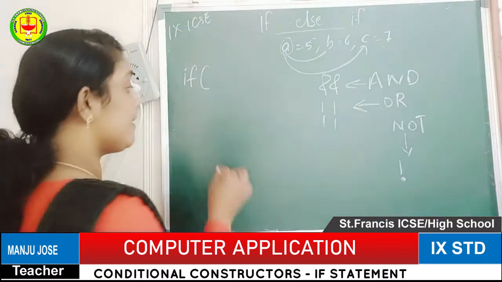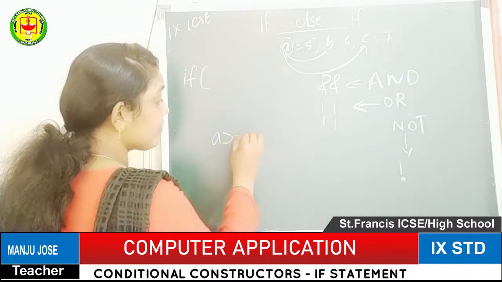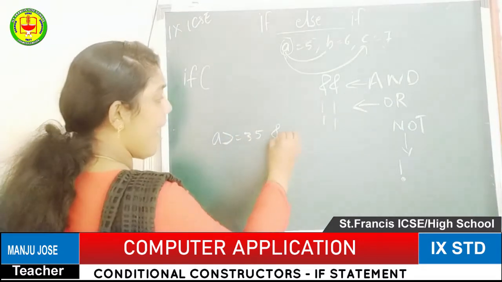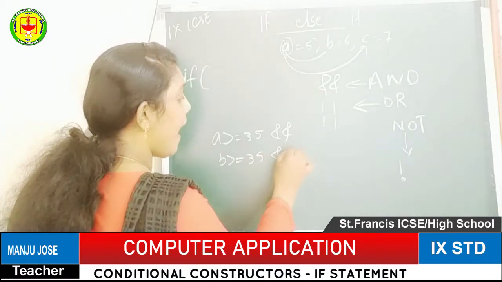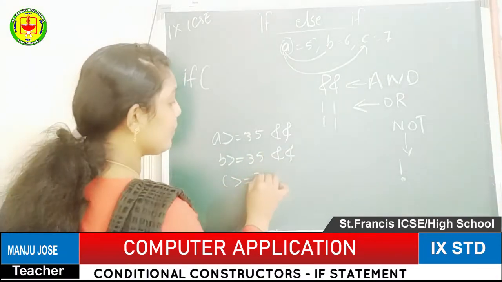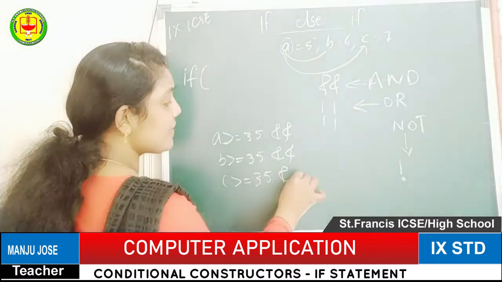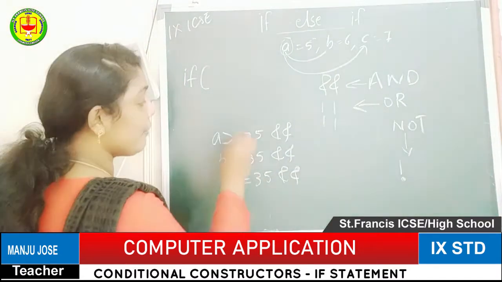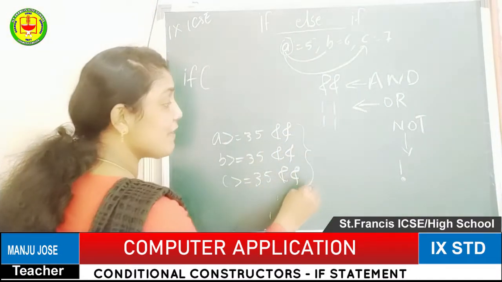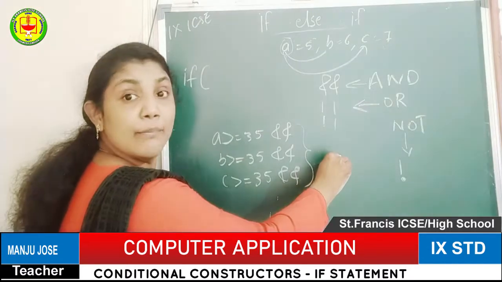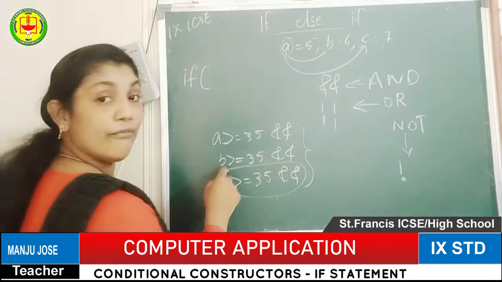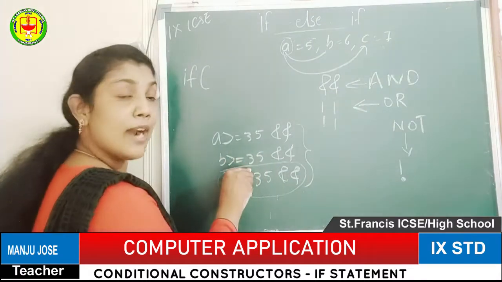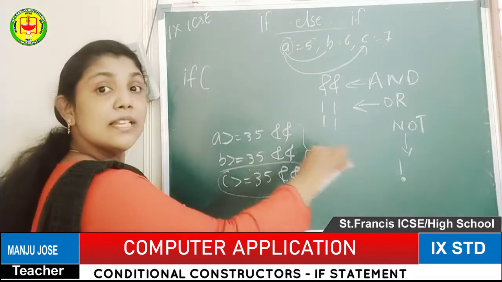That means A greater than or equal to 35 and B greater than or equal to 35 and C greater than or equal to 35. If all three conditions are true, we can give pass. If the third condition is false, or the second condition is false, or the first condition is false, the result will be fail.